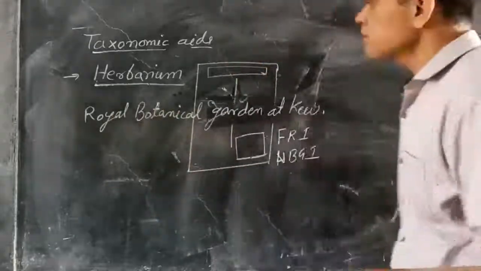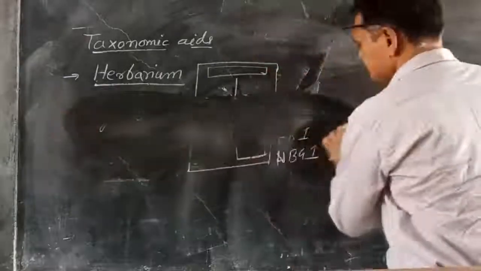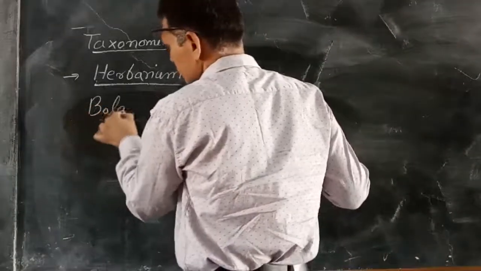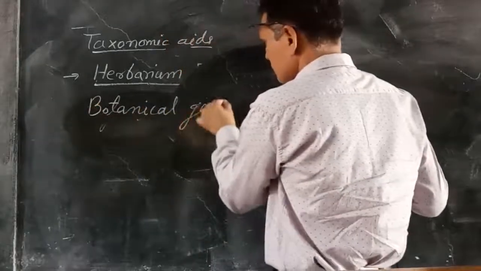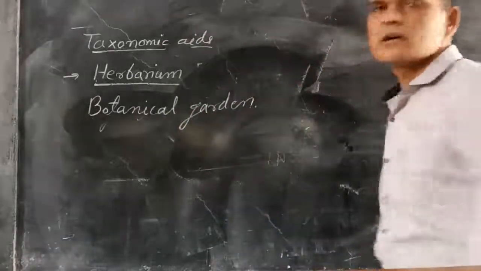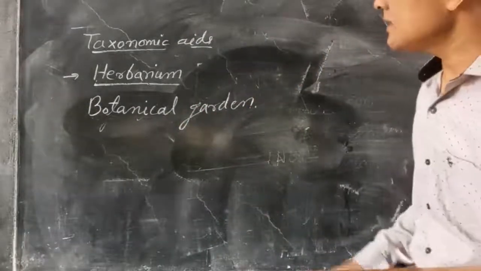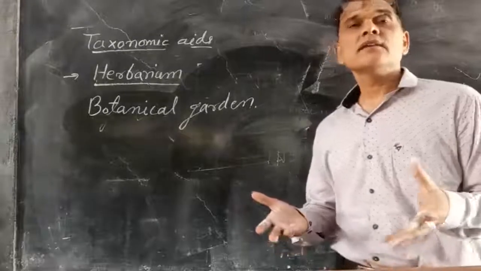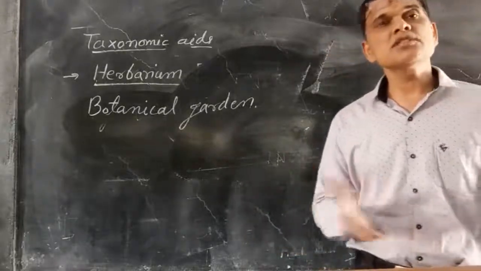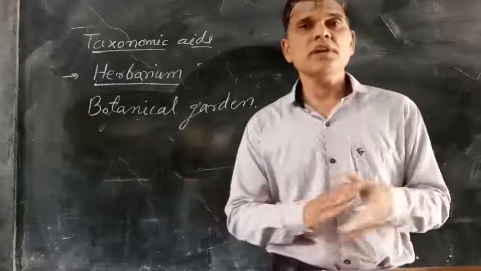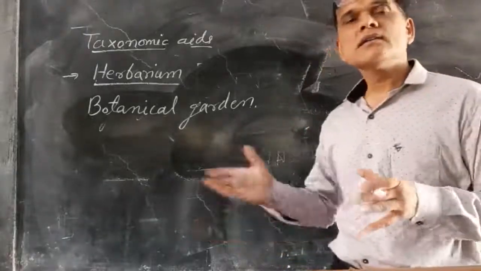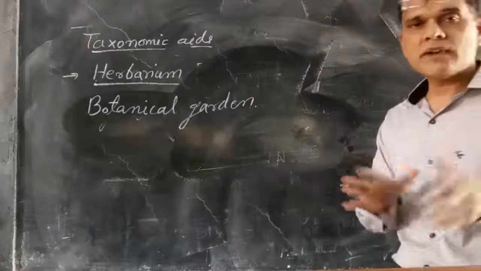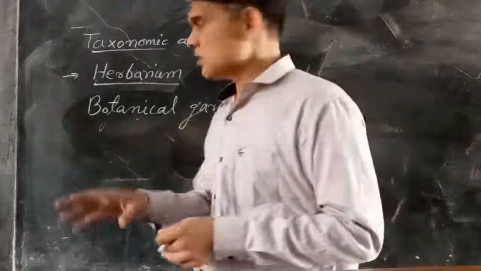Then next is the Botanical Garden. The Botanical Garden is the place where live plant specimens grow inside a particular area.